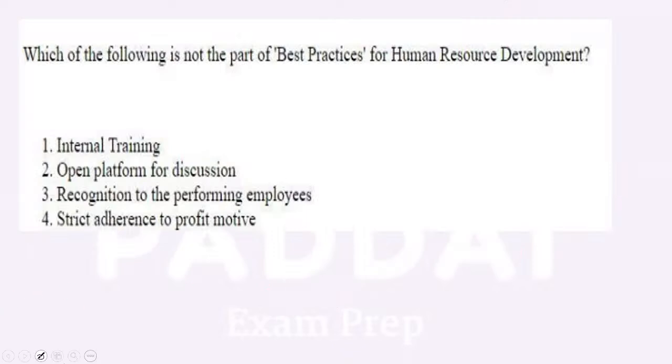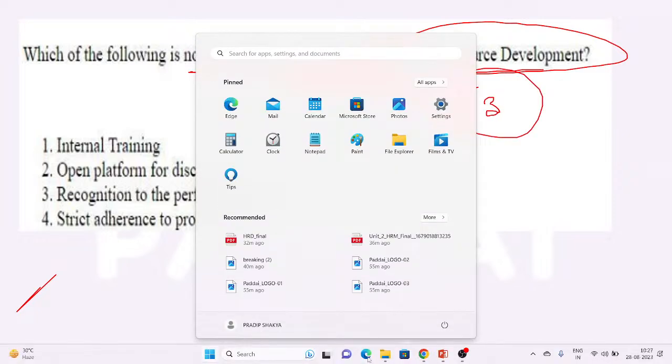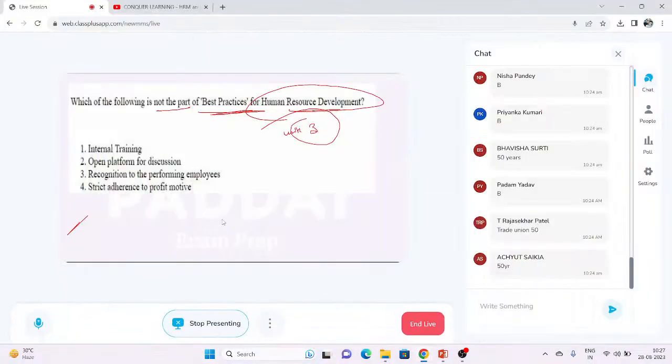Which of the following is not the part of best practices for human resource development? Unit number 3. Not. Very simple question, very direct question which can be answered. Quickly let me know.